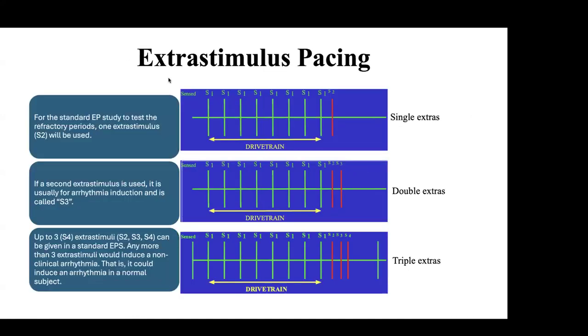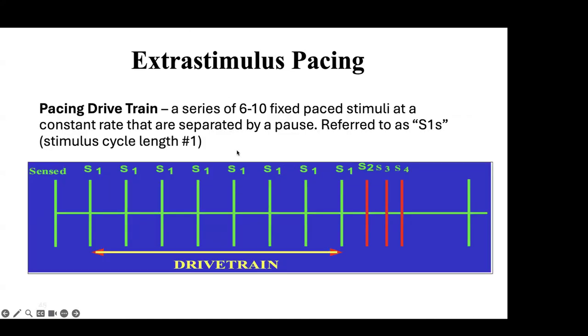This is the extra stimulus you can see. There is a cycle length we have taken. The patient's own heart rate is around 150, which is a 400 cycle length. We started the pacing at 380, because the pacing cycle length should be shorter than the patient's own cycle. So we are pacing at 180 heart rate for 8 beats, and after that one extra. This stabilizes the cycle of the heart, and then we give the extra.